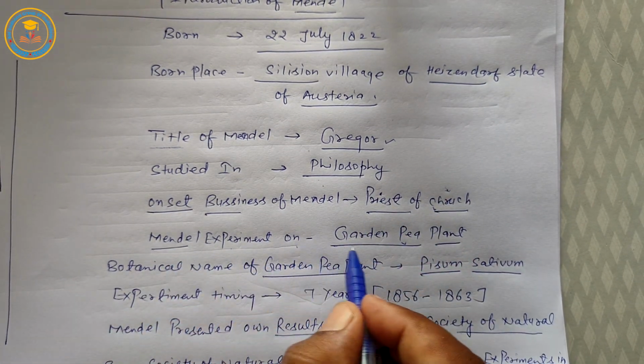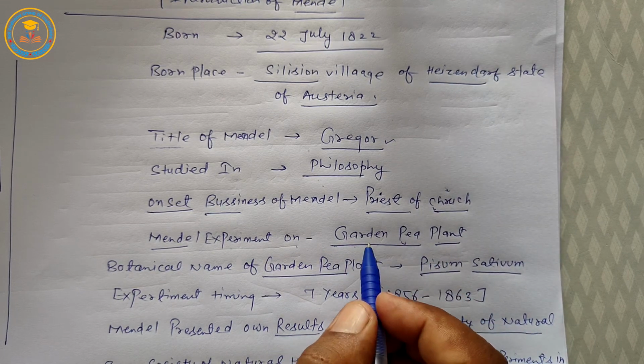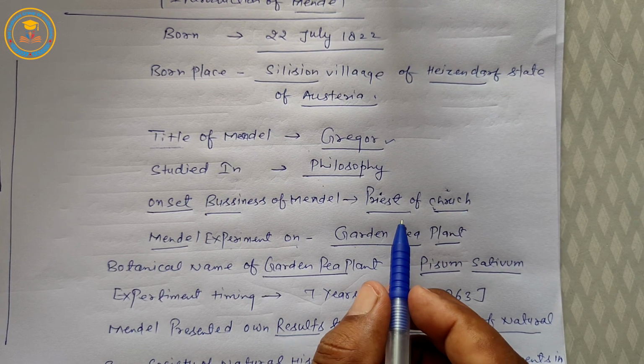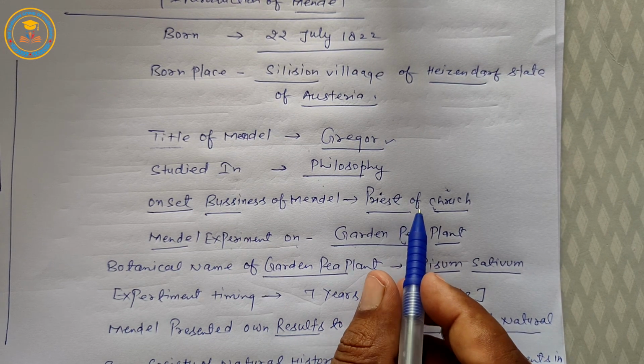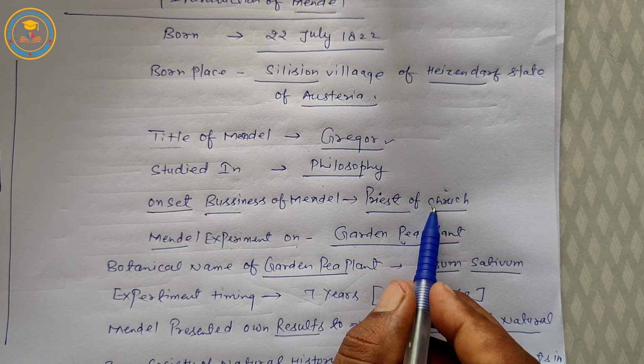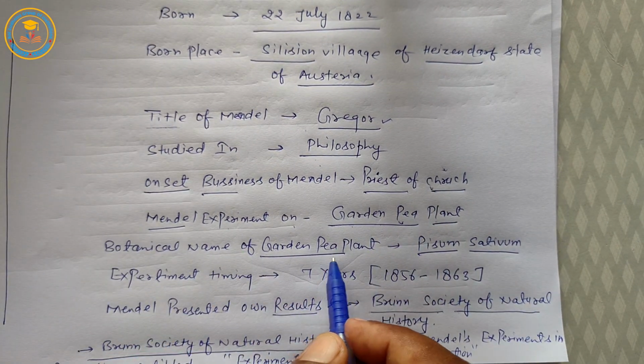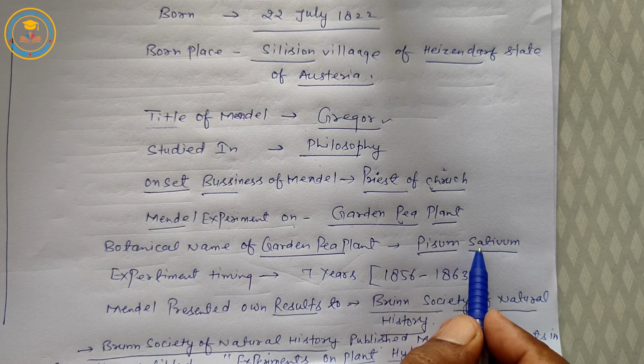Mendel experimented on garden pea plant, found in this church garden. Botanical name is Pisum sativum.